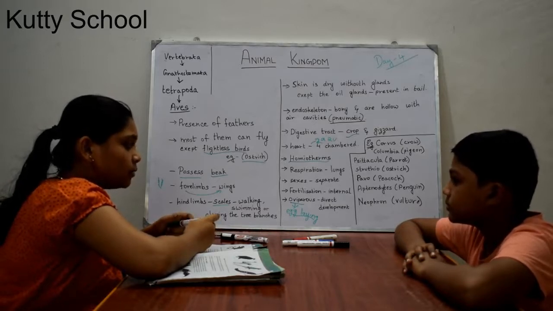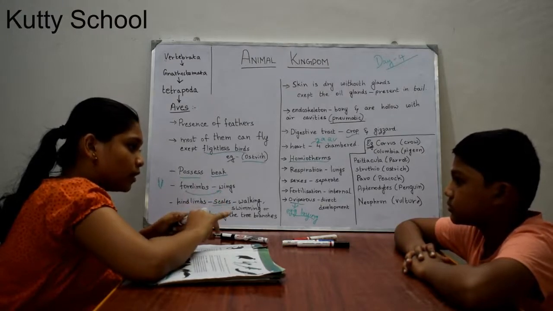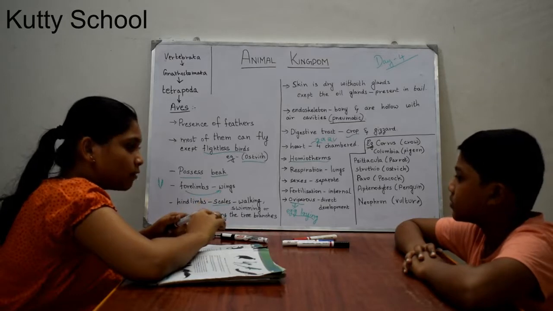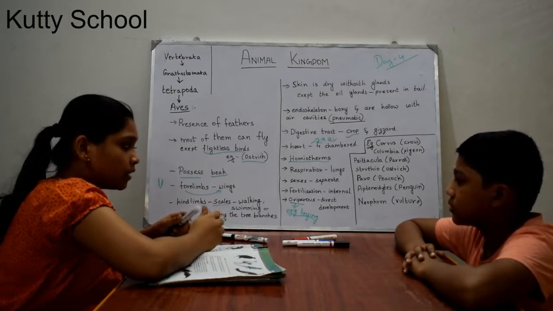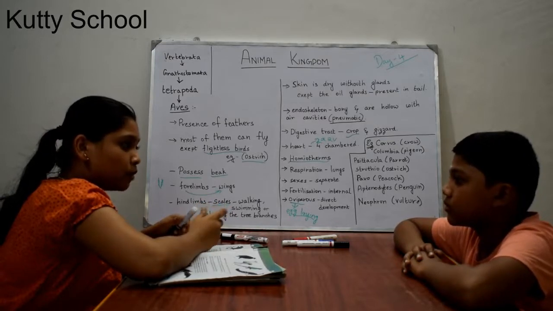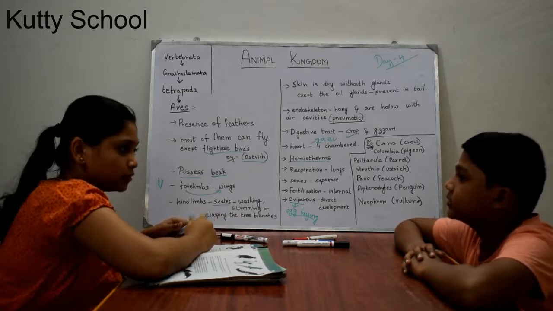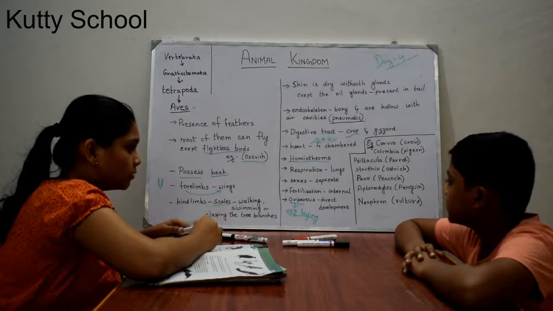Direct development means the chick is formed directly from the egg, a small individual is formed directly. In indirect development, there will be many larval stages or many moltings, like a butterfly. So here it is direct development.